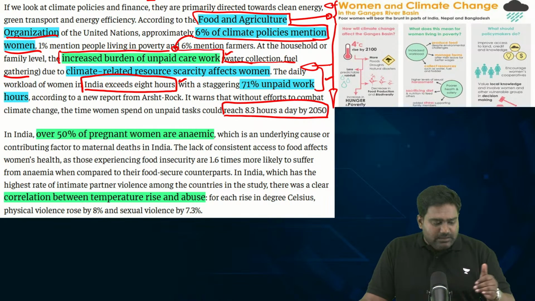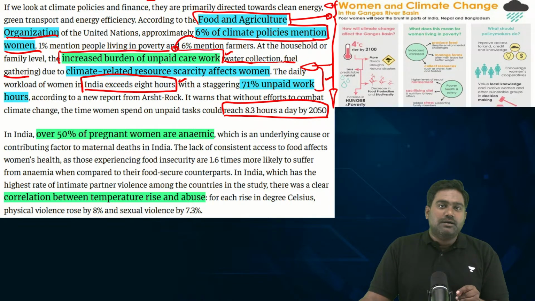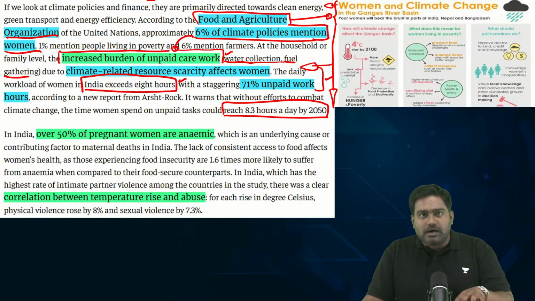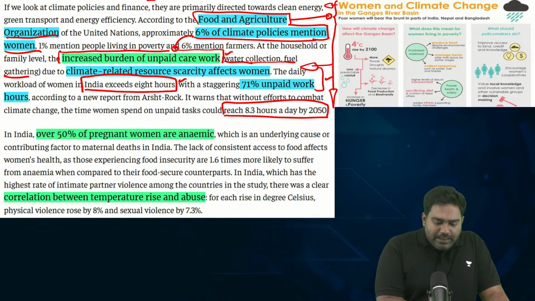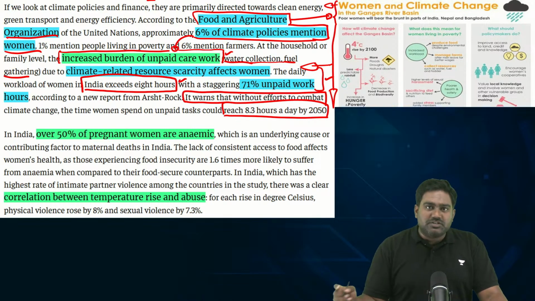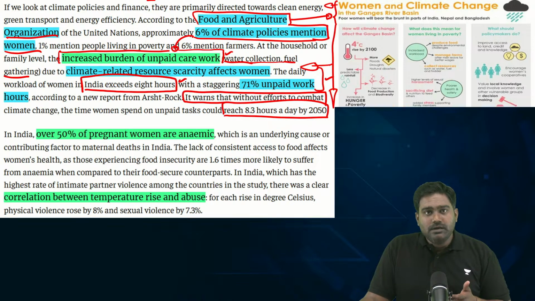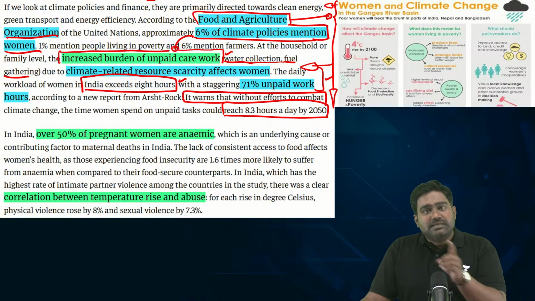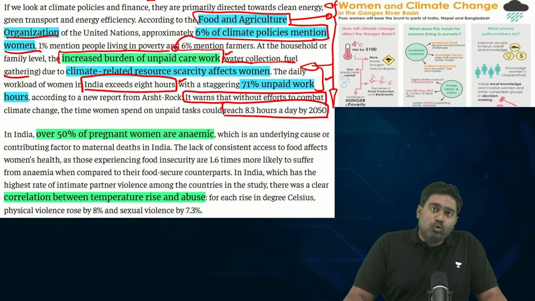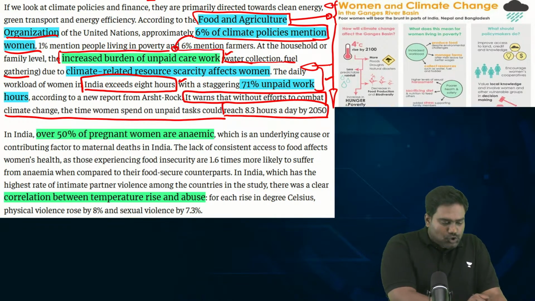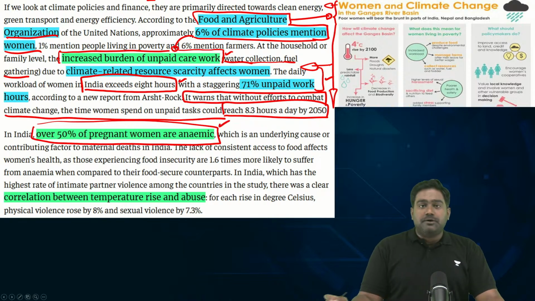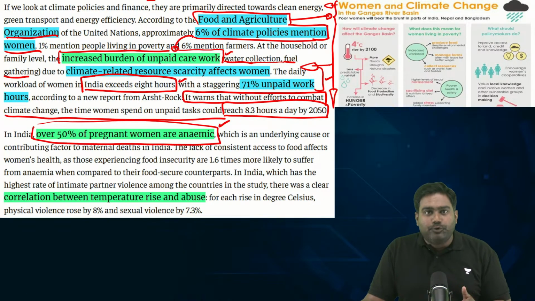When it comes to their healthcare, their nutrition, their education, their overall welfare and well being, they can't decide for themselves because of the societal pressure, because of the patriarchal nature of the society and the so called family expectations. Women are bound by the decisions of the male members of the household or the so called elders in the household. So this affects not just a girl child, it affects adult women as well, even women who are elderly, who are senior citizens. So that is something you need to pay attention to. Studies have shown that over 50% of pregnant women in the country are anemic. This is primarily due to malnutrition.